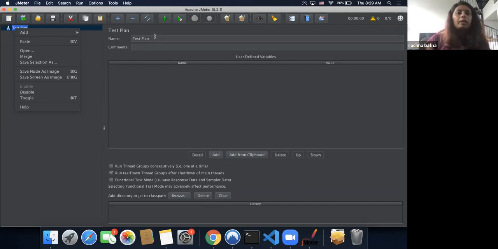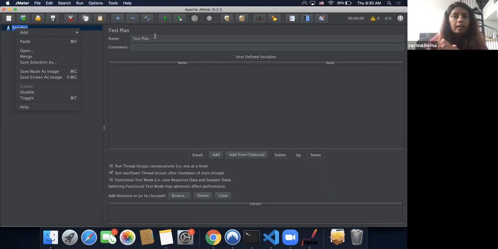Okay, so coming back to our test plan. Test plan is your placeholder for everything that you do in your JMeter script. JMeter essentially has three major constructing blocks. It starts with the test plan as the root of everything in your JMeter script.